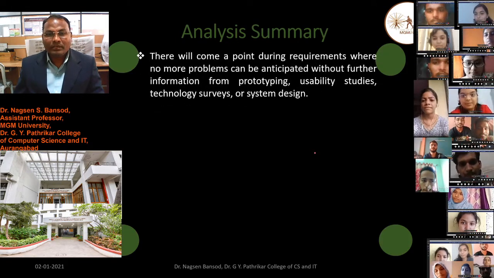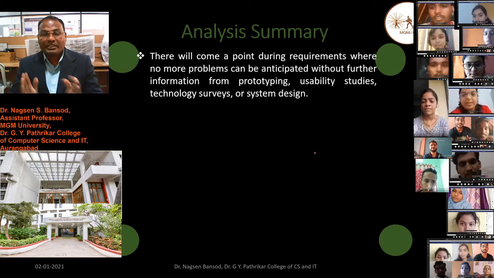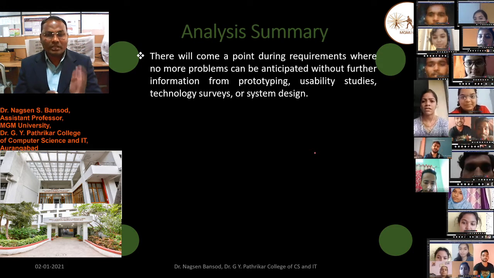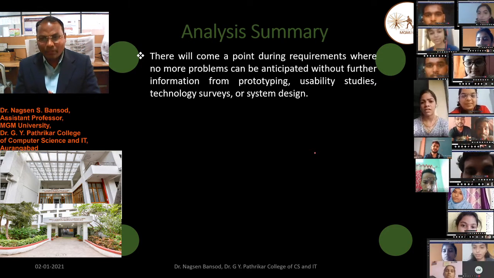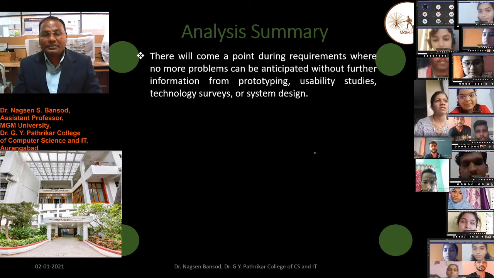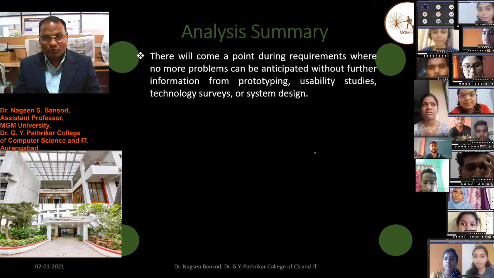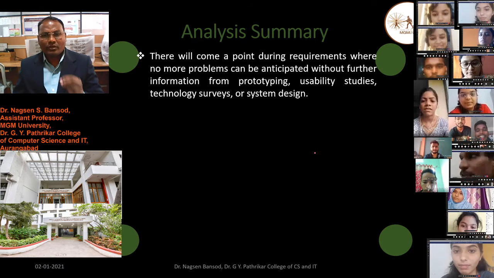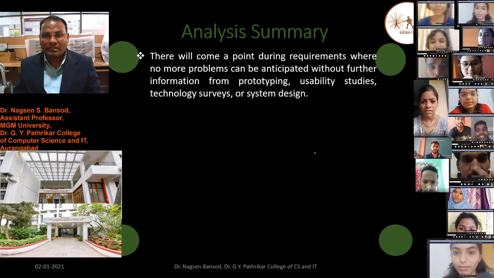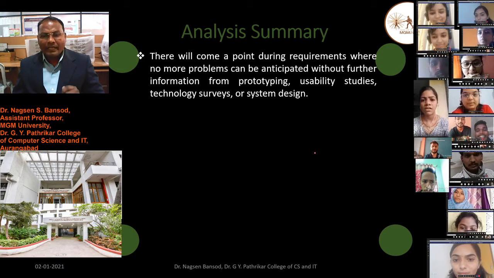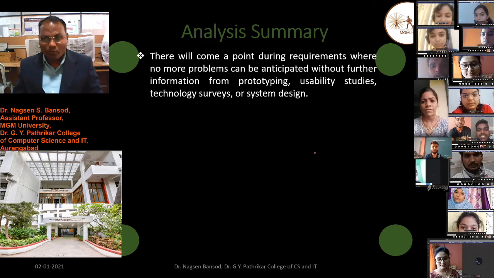There will come a point during the requirements where no more problems can be anticipated without further information from prototyping, usability studies, technology survey, and or design. So prototyping, usability studies, technology survey, or the system design are very important for anticipating the problems.